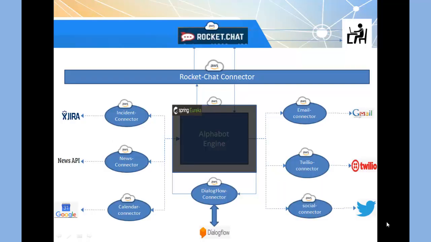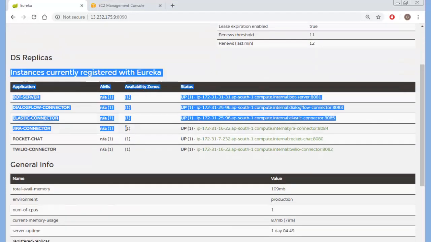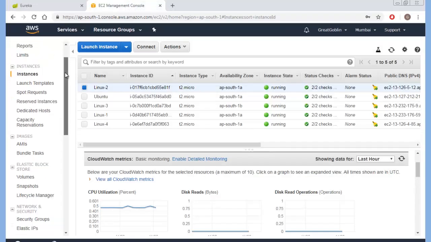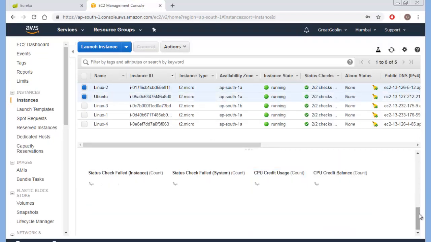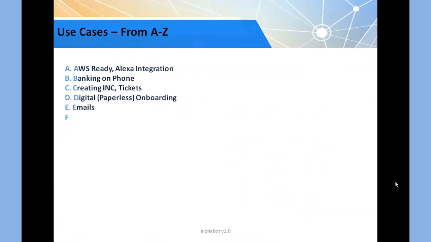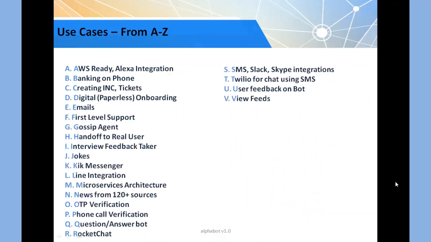This is our architecture diagram. We have used microservice based architecture. We are using Netflix Eureka for our microservice registration and their interaction. These services are running on AWS Cloud. Their logs can also be seen on the monitoring console. It is an A to Z platform for our user needs.